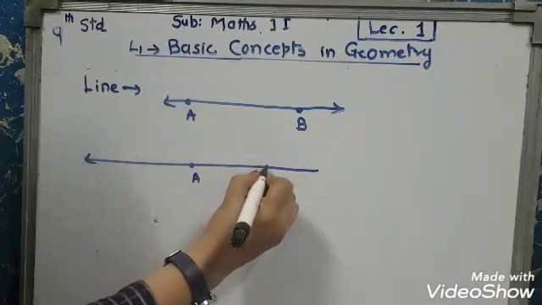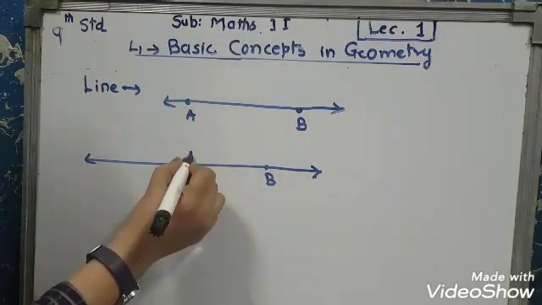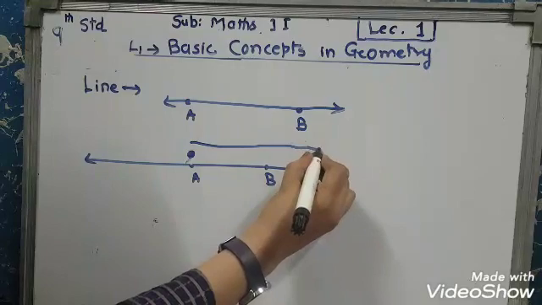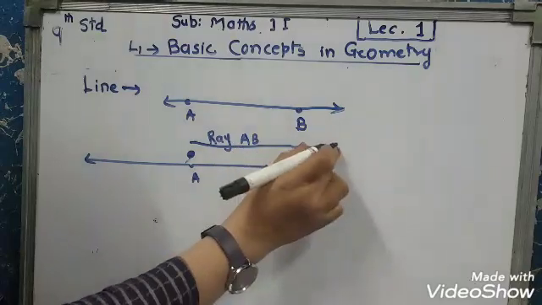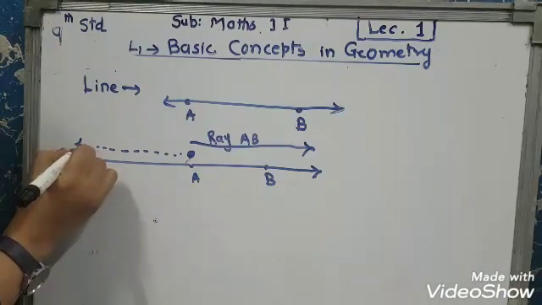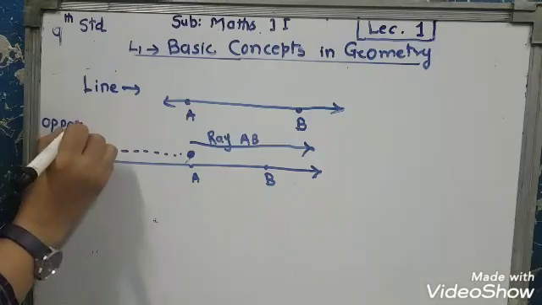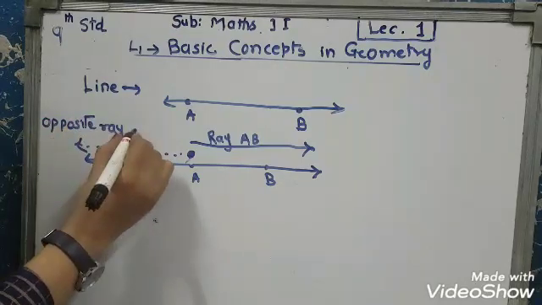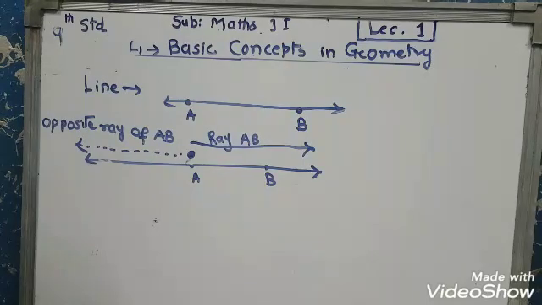This is point A, this is point B. Now from here, this is ray AB and this is the opposite ray of AB.